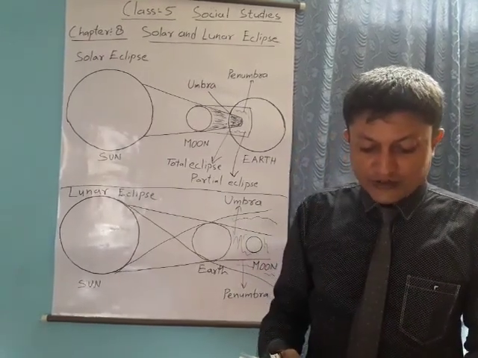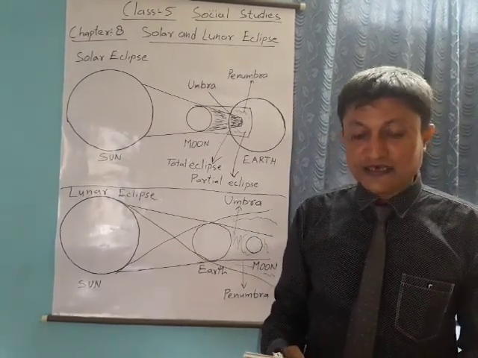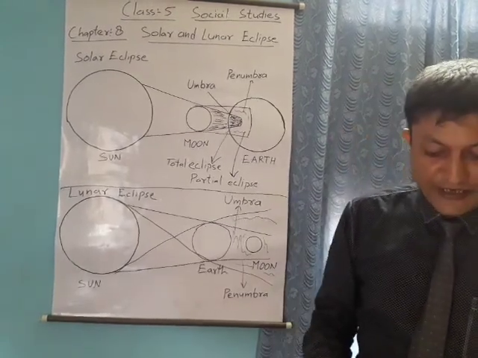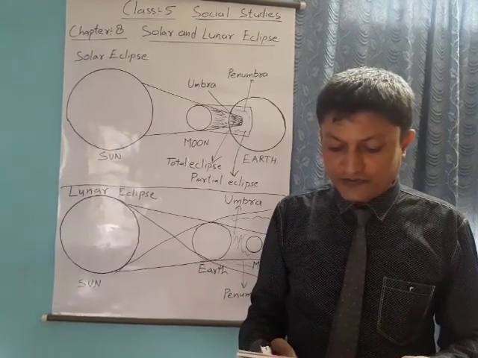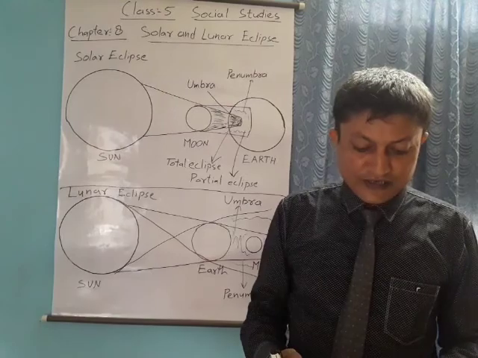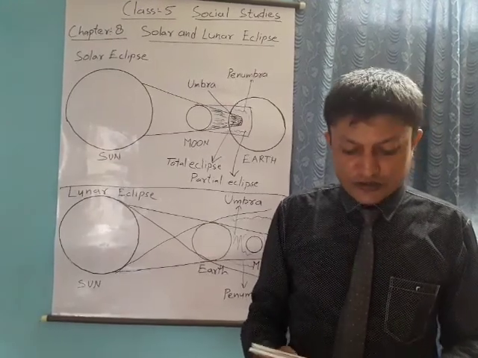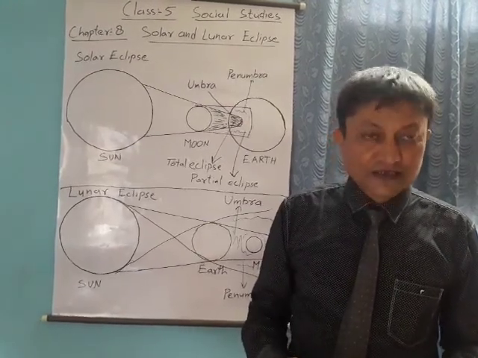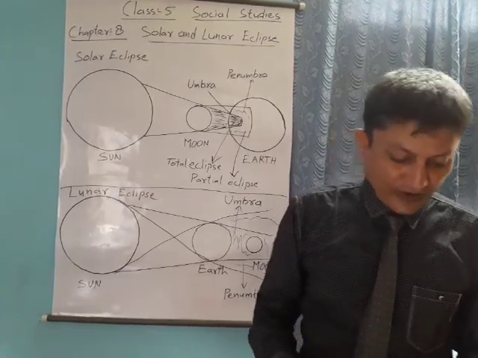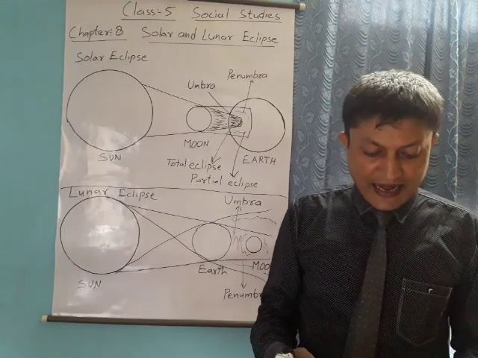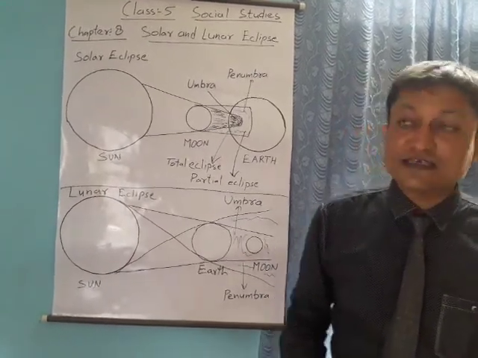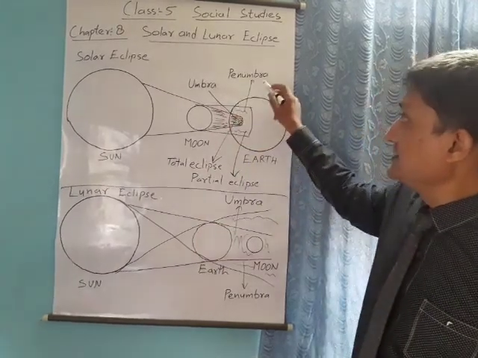While orbiting around the earth, the moon comes between the sun and the earth. In such a situation, the moon completely covers the disk of the sun and blocks the light of the sun from reaching the earth. This causes an eclipse of the sun, what is known as a solar eclipse. When the moon is between the earth and the sun, it casts two shadows on the earth. One is umbra and another is penumbra.